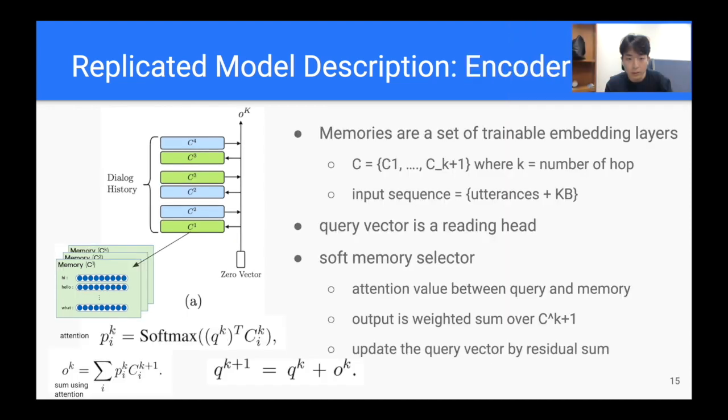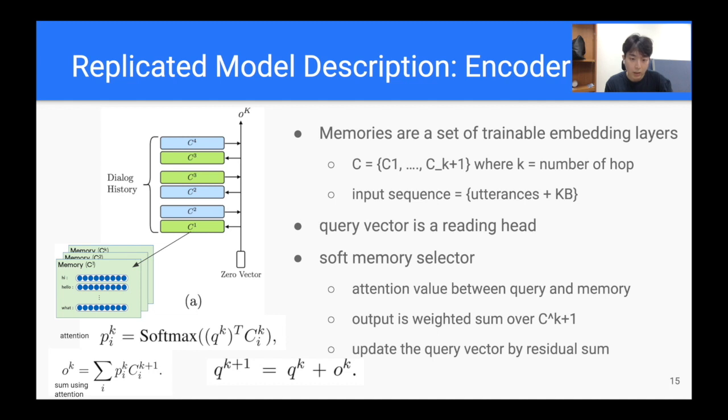The encoder consists of memories, which is a set of trainable embedding layers. You can see C1 to C4 in this figure. The query vector is a reading head over the memories and it begins with 0. A soft attention mechanism develops the query vector. First, as you can see from the equations, it gets attention P by doing a dot product over the query and the current hop. Then the output is a weighted sum over the next hop.